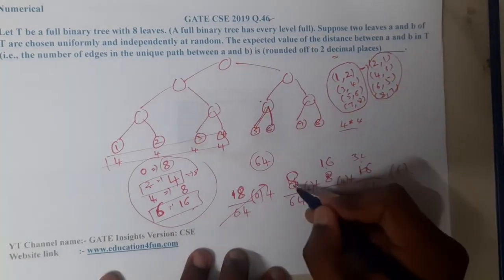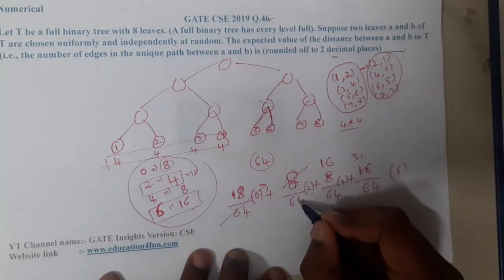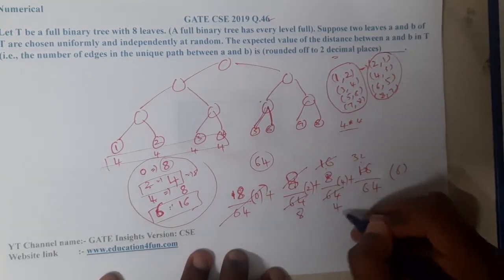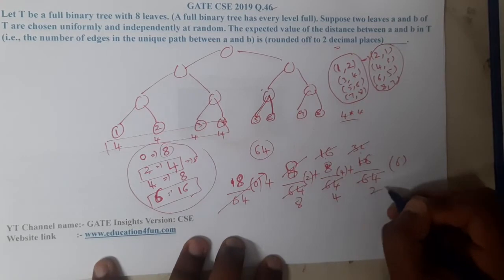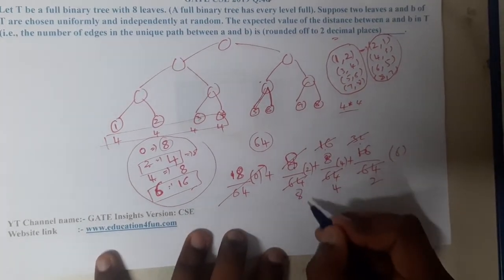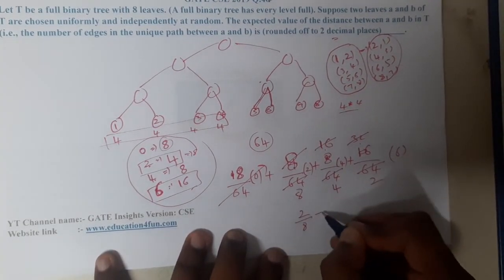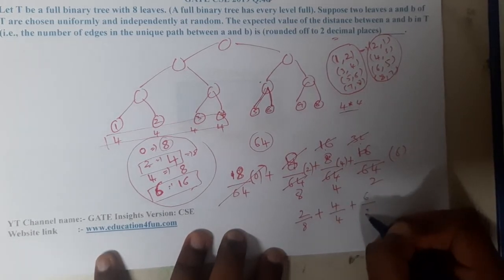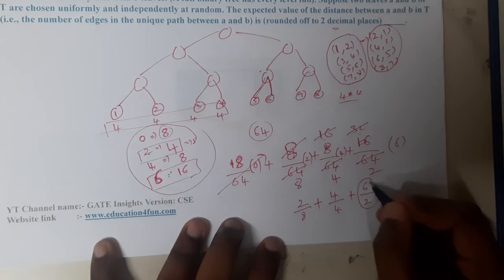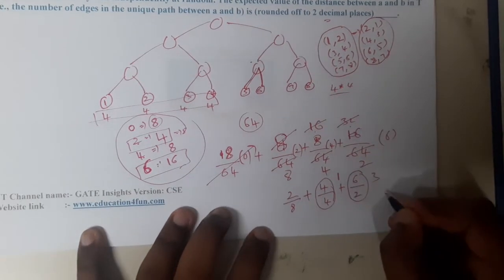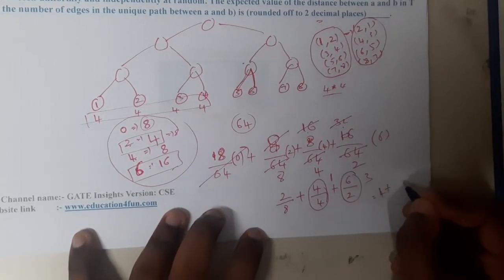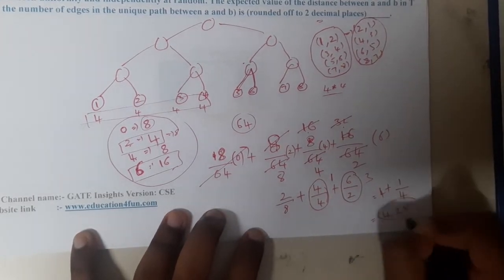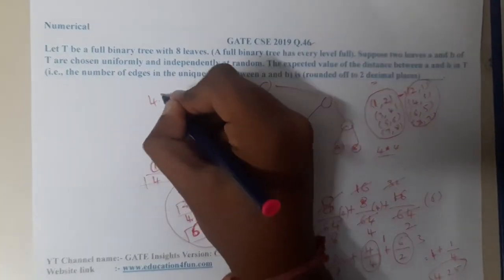That's it. Okay. So now this will be 8 1s are 8, 8 1s are 8. Similarly, 16 1s are 16, 4s are 16, I think so. Okay. Similarly, 32 1s are 32, 2s are 32. Okay. Yes. So if you calculate, the first one will be 2 by 8. The second one will be 4 by 4. The third one will be 6 by 2. Okay. So this is nothing but a 3. This is nothing but a 1. Okay. So 4 plus 2 by 8, that is nothing but 1 by 4. That is nothing but 4.25, right? Yes. So this is the exact approximate length, guys.